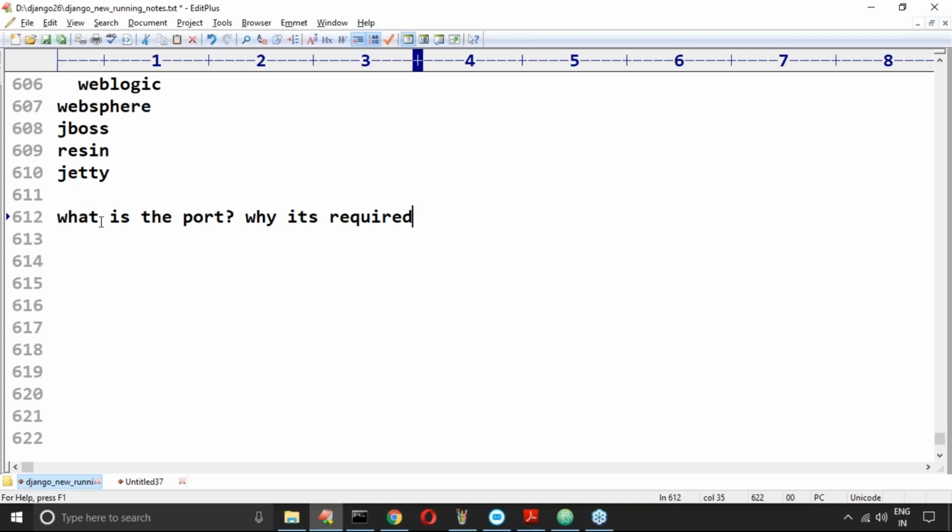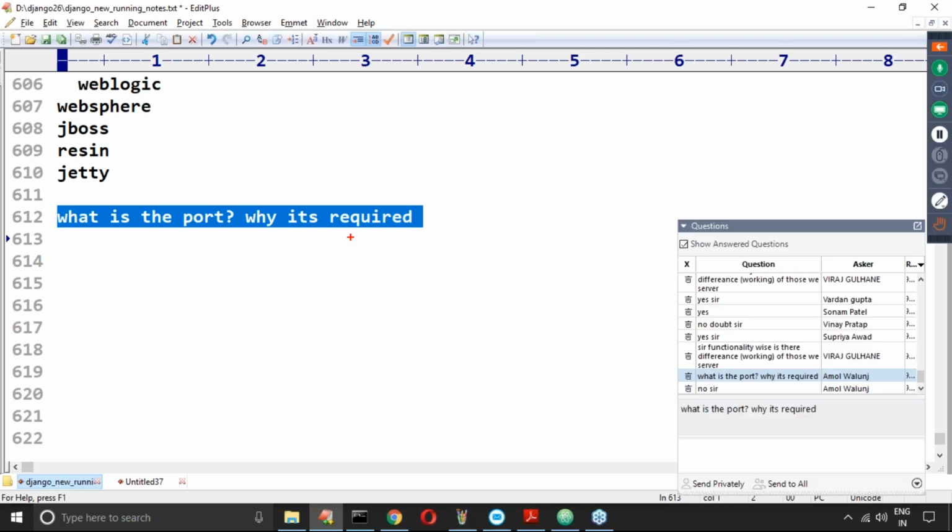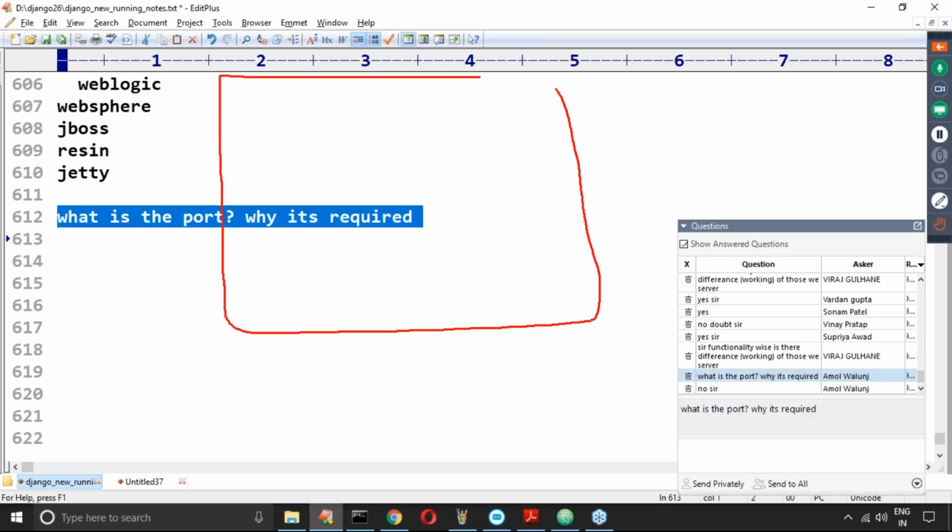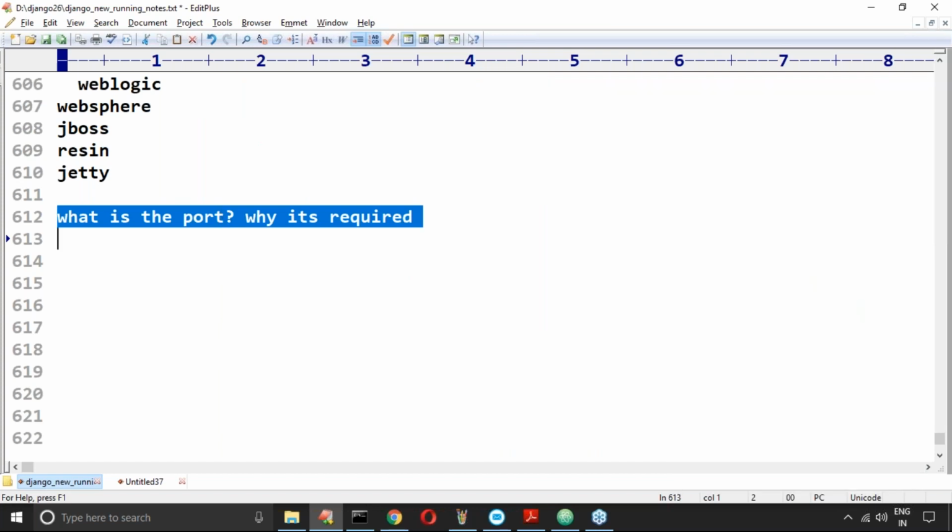Okay, just refer to the last video, nothing will be there. In my local machine, several softwares are running. For every software, a separate port is allocated. The port number at which this development server is running is something like an address in our machine, the address at which a particular software is running.